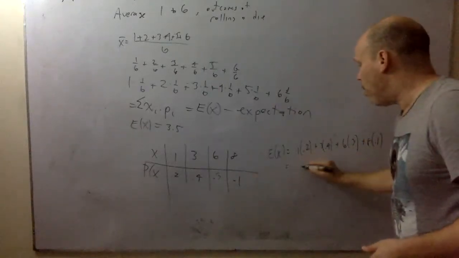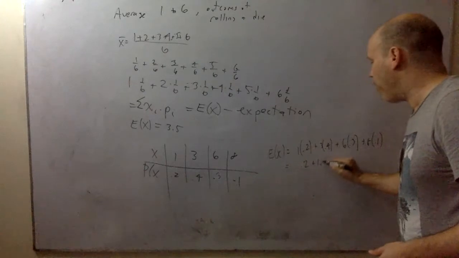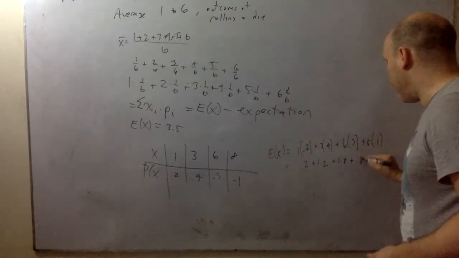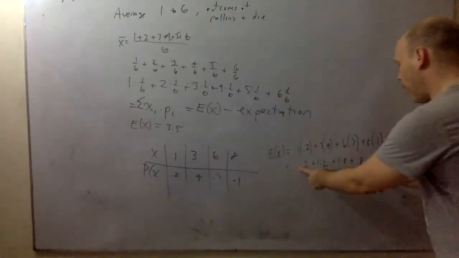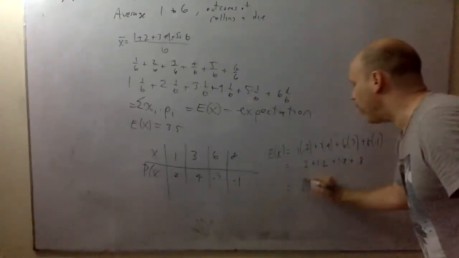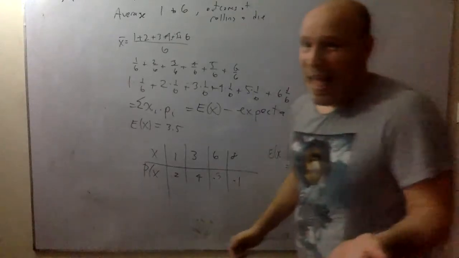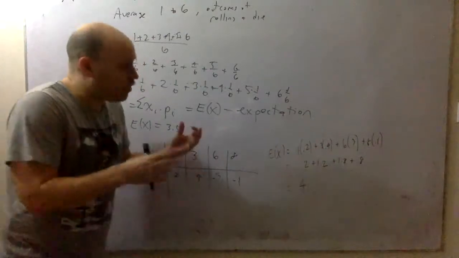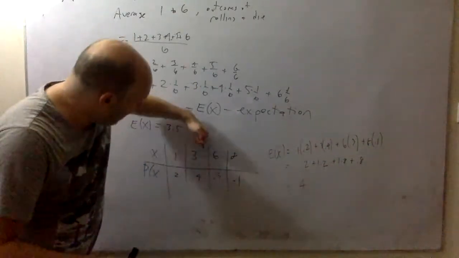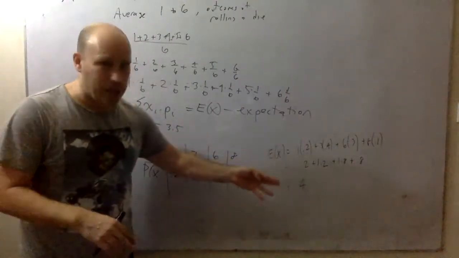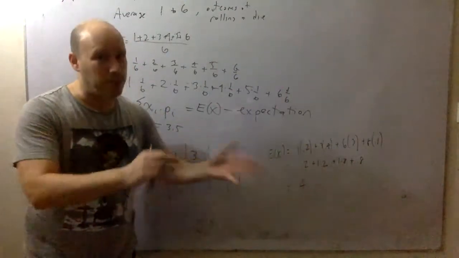So what do we have here? 0.2 plus 1.2 plus 1.8 plus 0.8. Let's see, 1, 3, 4. The answer is 4. So although the outcomes are 1, 3, 6, 8, we would expect something a little bit closer to 3. So the answer is we expect 4.